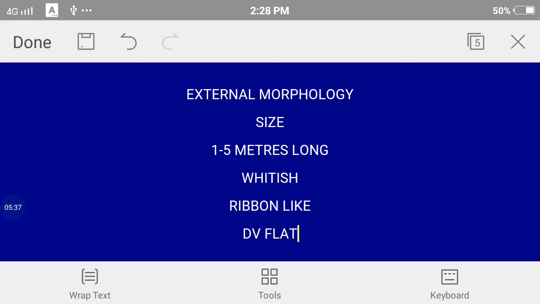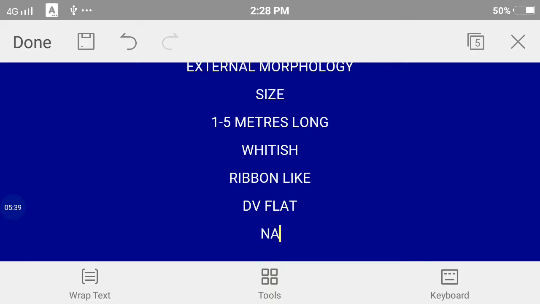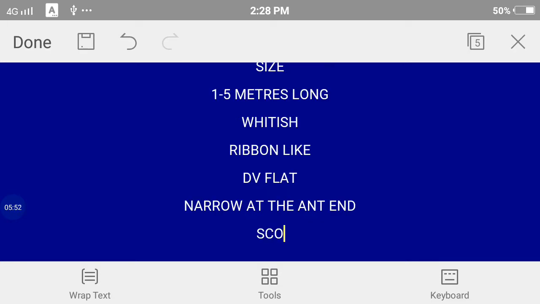The body is narrow at the anterior end, and what we have at the anterior end is the scolex.